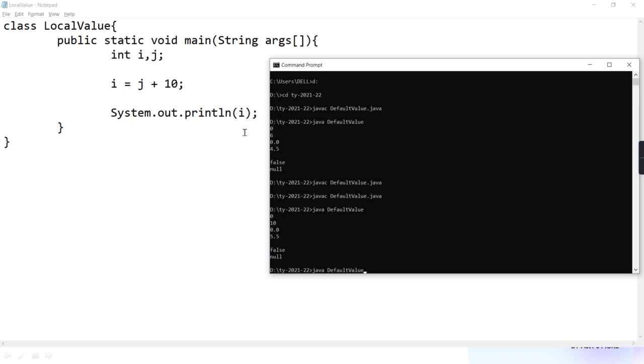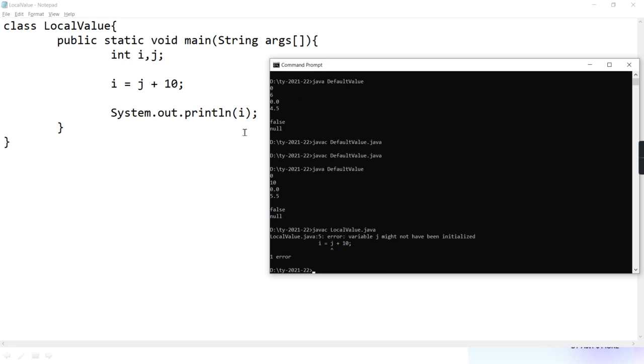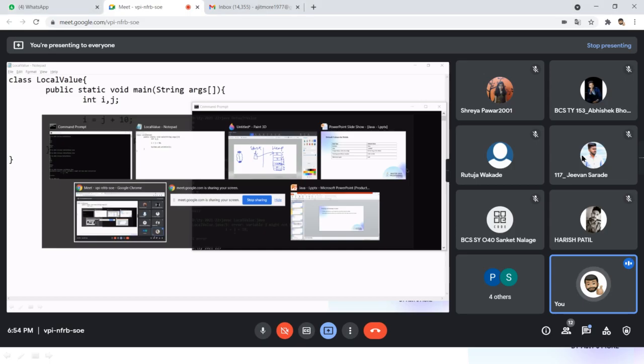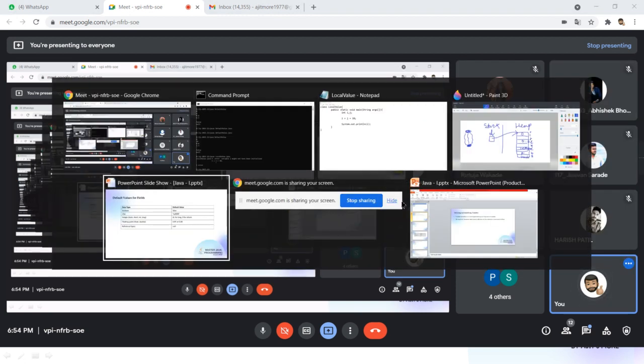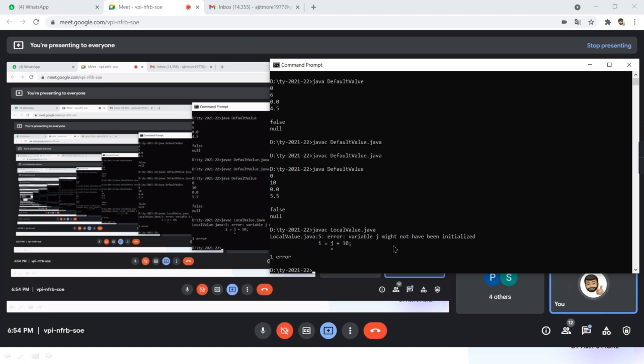Yes, sir. Coming back, we will compile this javac local variable. Is it getting run, or does it give you an error at the time of compilation only? Error. Getting? And can you see that error? Are all observing? Okay, some 8-10 students are attending. So tell me, can you observe the output? What output you are seeing here? It is saying that J might not have been initialized.